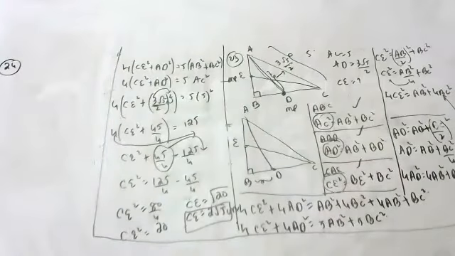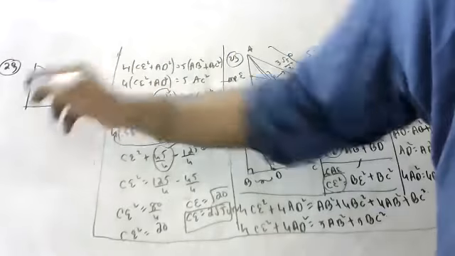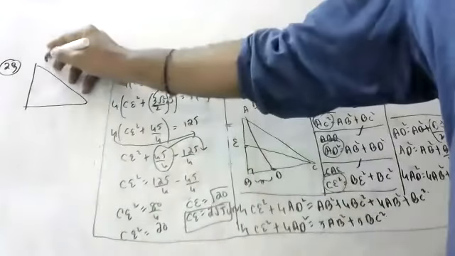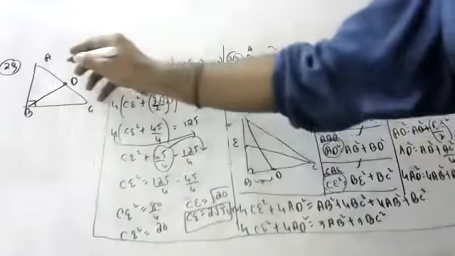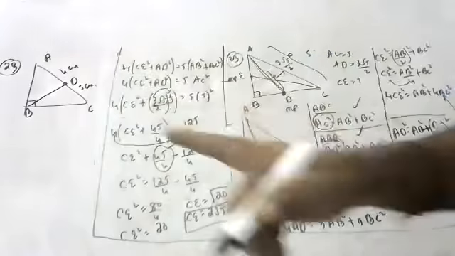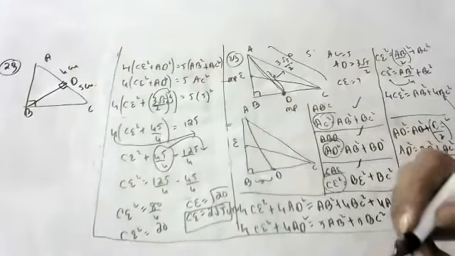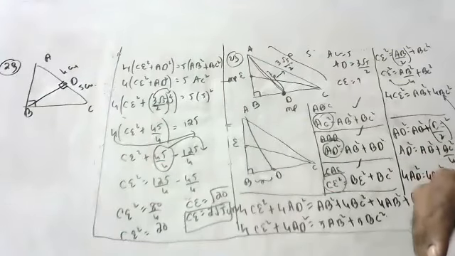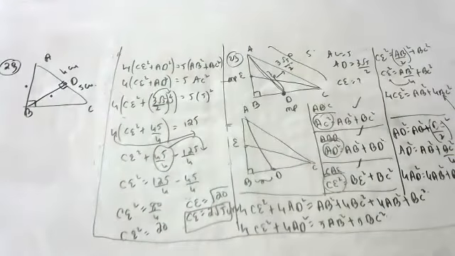24th question. 22nd, children, not actually this. 23rd question. 23rd question is like this, children. See here, triangle A, B, C, with angle 90, D. This is 4 centimeters. This is 5 centimeters. Question: ABC is right angled at B, BD is perpendicular, AD is equal to 4 and CD is equal to 5. Find BD and AB. This is the question.